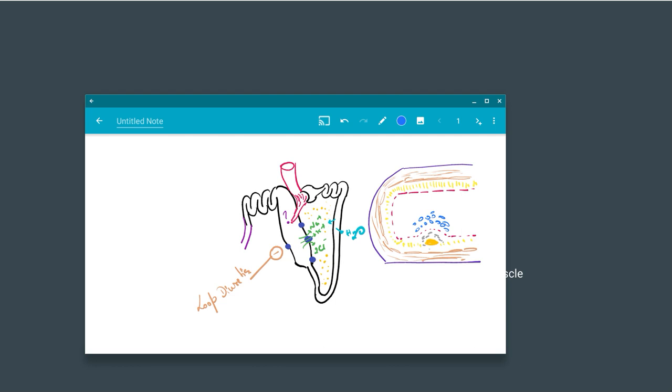Mainly it will radiate to the left arm, it can radiate to the neck, the jaw, and the back. Many patients complain of headache also. So from dental pain to mental pain, anything can happen over here.